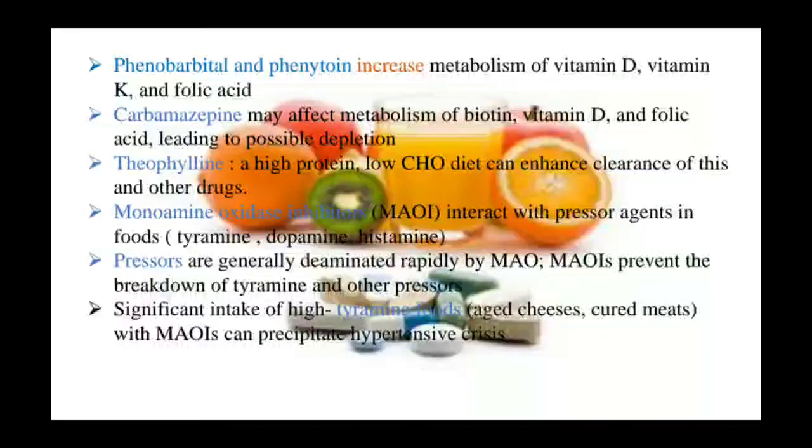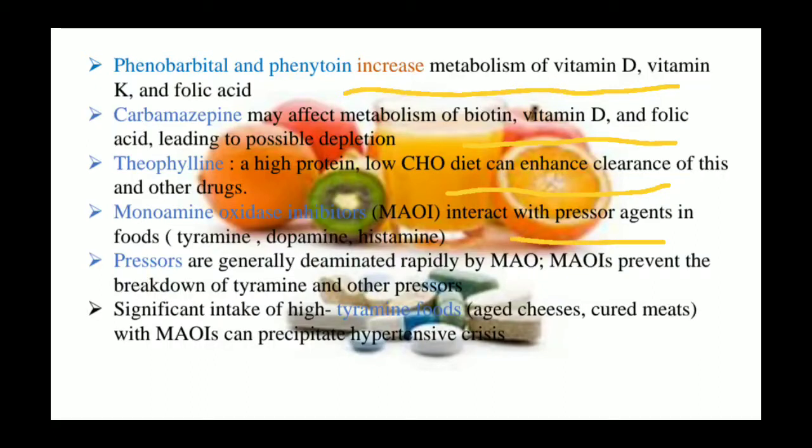Phenobarbital and phenytoin have the capacity to increase the metabolism of vitamin D, vitamin K and folic acid. Carbamazepine may affect the metabolism of biotin, vitamin D and folic acid, leading to possible depletions. With theophylline, a high protein diet can enhance the clearance of the drug. Monoamine oxidase inhibitors, when interacting with some pressor agents present in the food, break down the tyramine and other pressors.